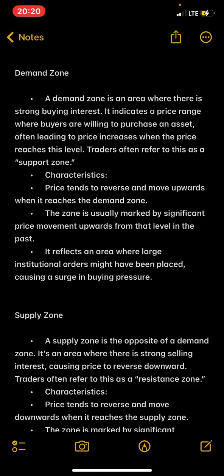There is a buying pressure in this particular zone whereby institutions, bankers, and government come to buy, forming an impulsive move to the upside. So when you hear, oh, this is a support, I want to map out my support zone, it actually means a demand zone. Then supply zone means resistance zone, because I said this in the previous video. Before you see this one, you must have seen the previous one.